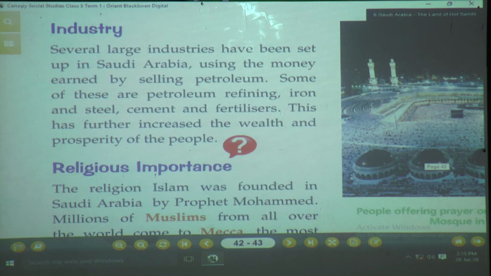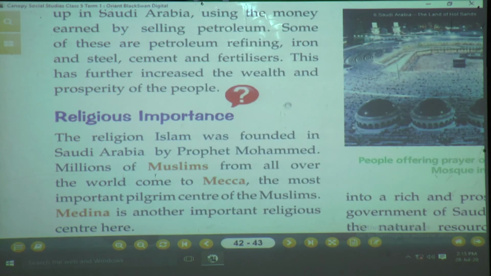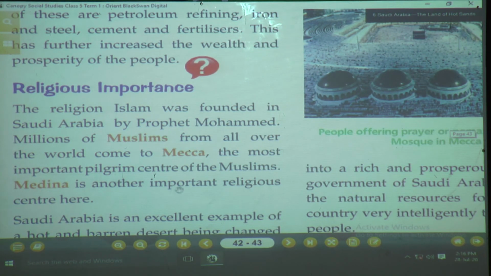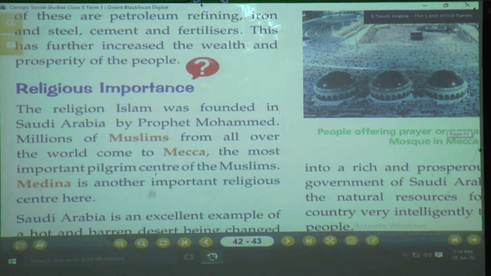Now, which religions are found in Saudi Arabia? The religious importance of Saudi Arabia. You will find in Saudi Arabia mostly Islam. See, the religion Islam was founded in Saudi Arabia by Prophet Muhammad. Millions of Muslims from all over the world come to Mecca, the most important pilgrim center of the Muslims. Medina is another important religious center here.